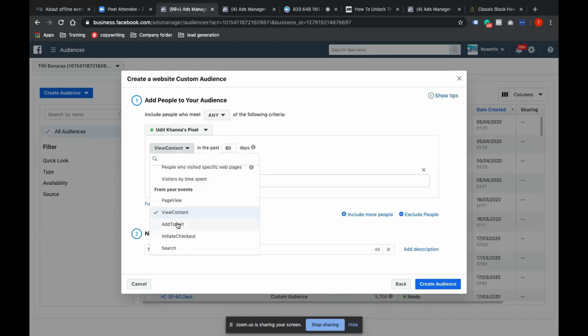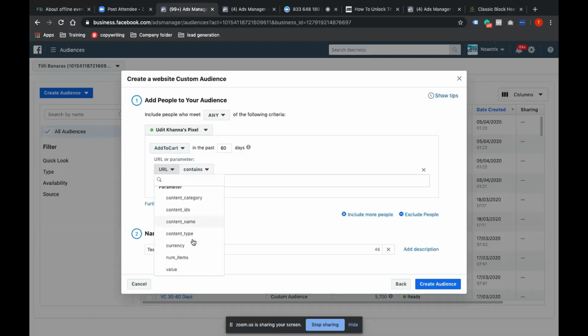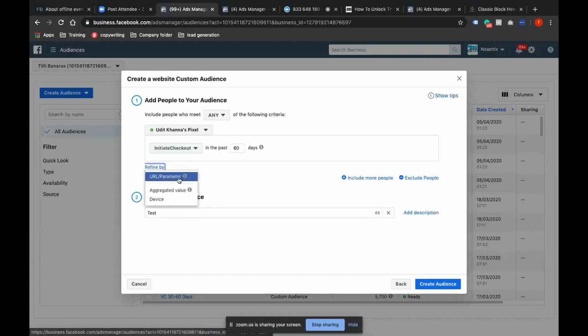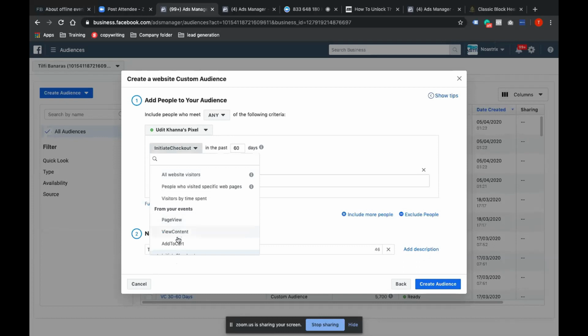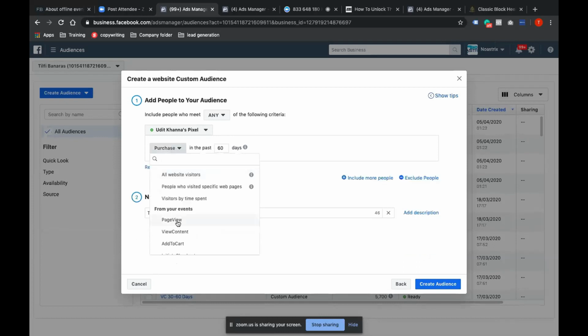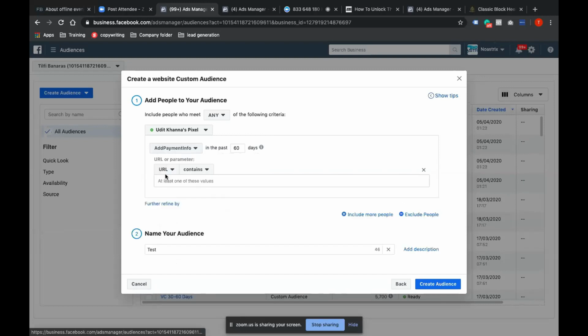So these kinds of audiences we can create at the next level of engagement also. So add to cart, again I can create these things. Similarly, if I go to initiate checkout, refine by, right? And if I go to purchase, the last one. And one more interesting thing: if I select add payment info and then refine by, only this currency and value, right?